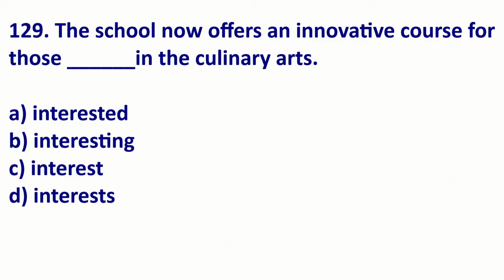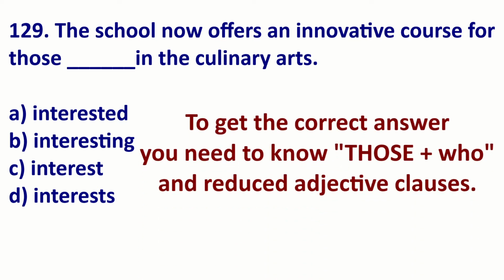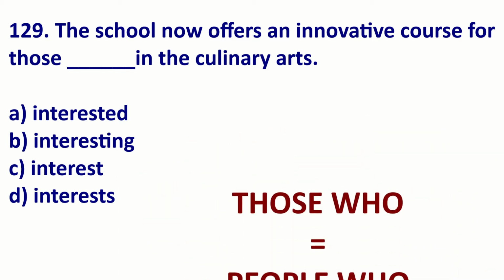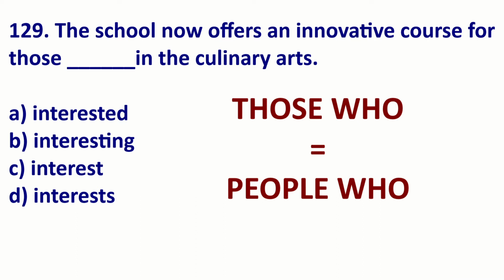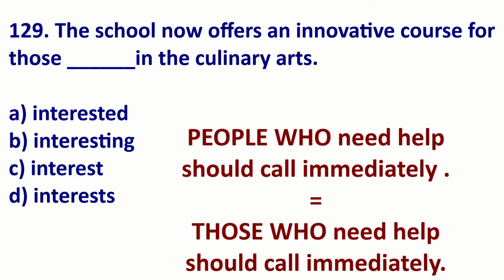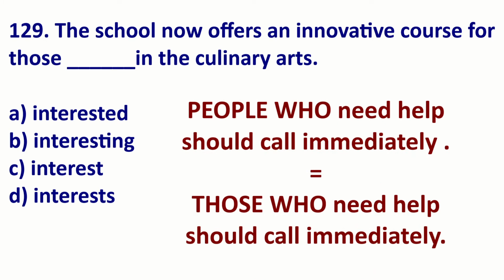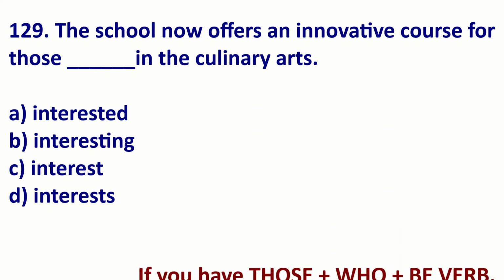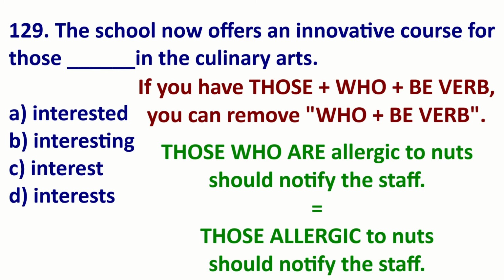Okay, to get this answer, you need to know the form those who or those that. 99% of the time, if you use those who or those that, it is talking about people. Let's look at an example. People who need help should call immediately. So, those who need help should call immediately. Okay, so we now know that.